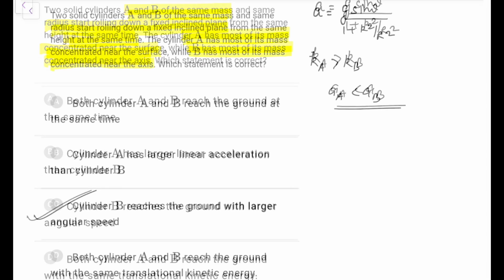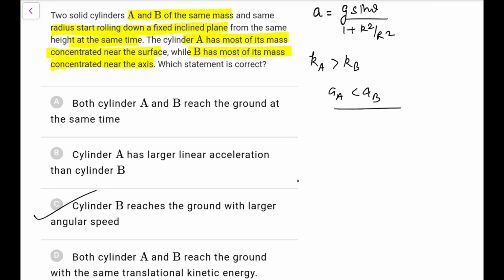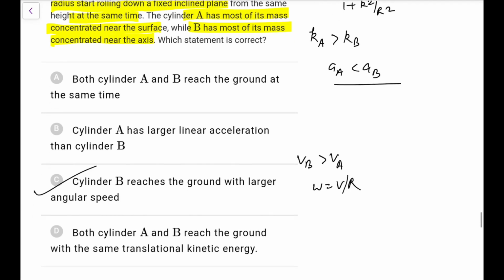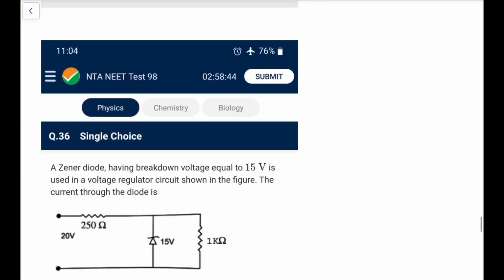To remove your confusion, the logic is that VB would be greater than VA, and omega is equal to V by R, which is the same for both, so the one which reaches with more speed will have more angular speed, so we can go for it.